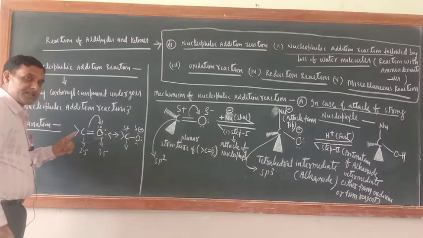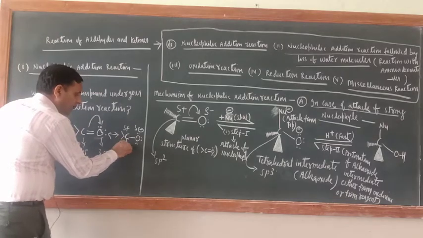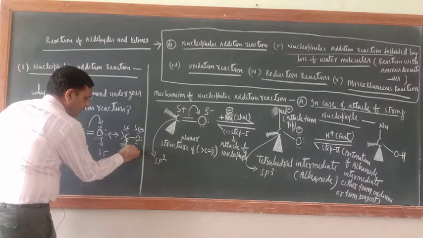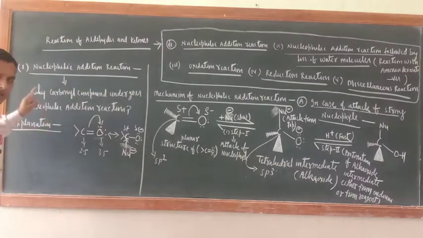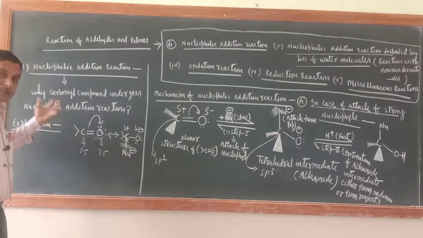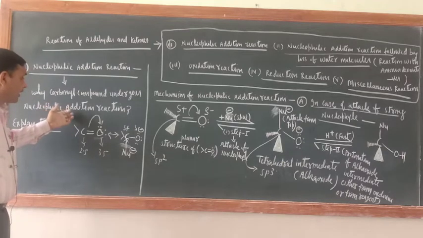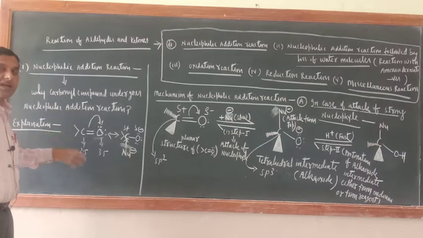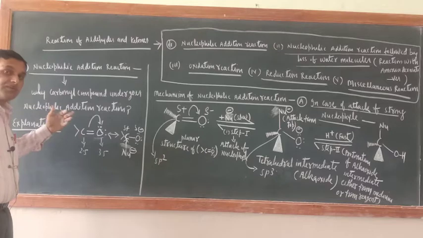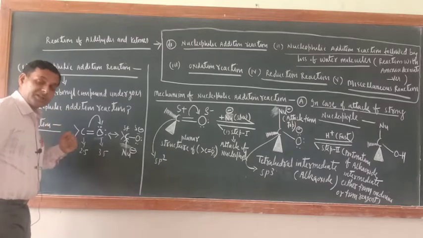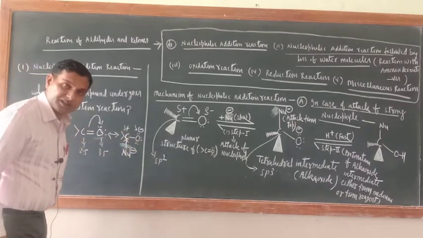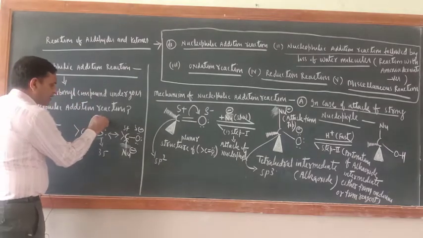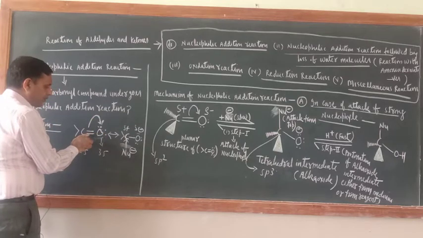This is the only reason. That is why the carbonyl carbon will receive the nucleophile. That is why the carbonyl carbon receives the attack of the nucleophile, and this is the only reason that a carbonyl compound undergoes nucleophilic addition reaction. Why addition reaction? Why not substitution reaction? Just see here, the moment one pi electron cloud is shifted toward the oxygen, one bond is broken here or not?